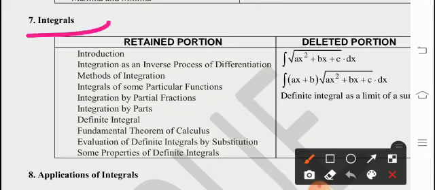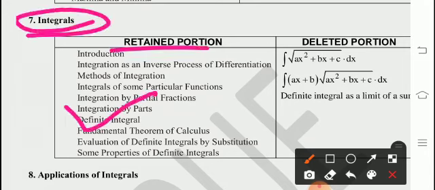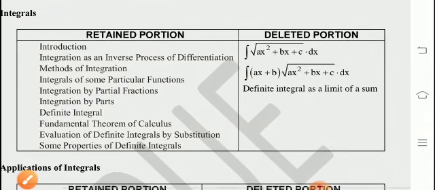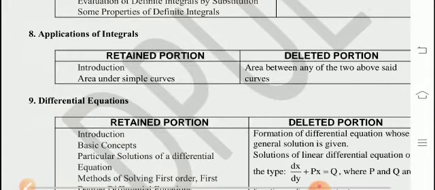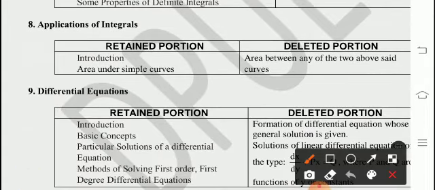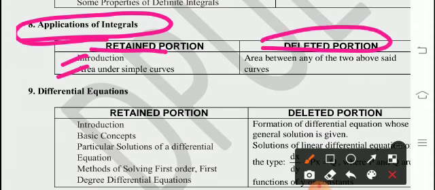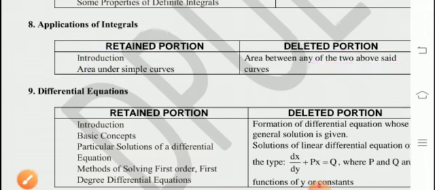From the 7th chapter, integrals. Retained is most of the lesson and deleted are these two sums, definite integral as a limit of a sum. From chapter 8, application of integrals. Retained is introduction and area under a simple curve. Deleted portion is area between any two above said curves. This one is deleted.